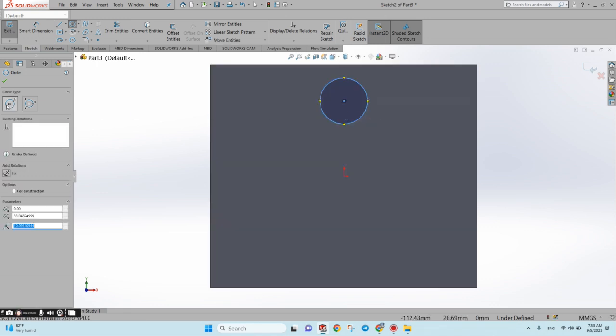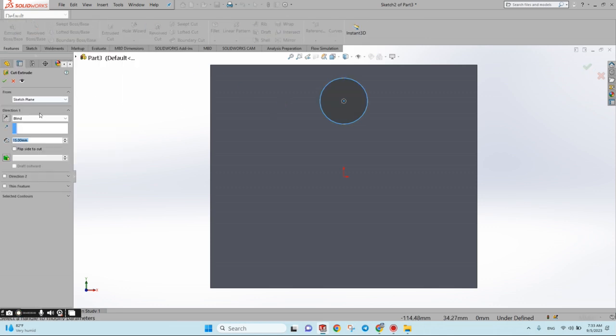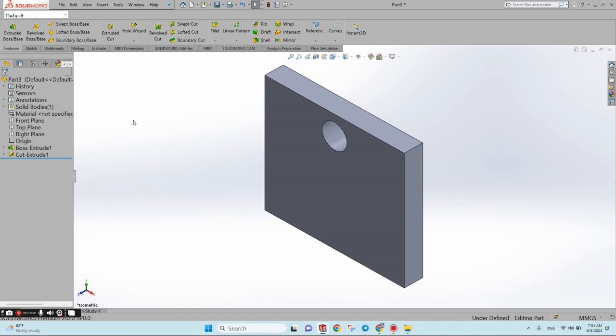Now we have circle draw. We can go directly to feature extruded cut, and we can choose through all from direction. Okay. Click OK. Now we have this. Then we can try to select face again.